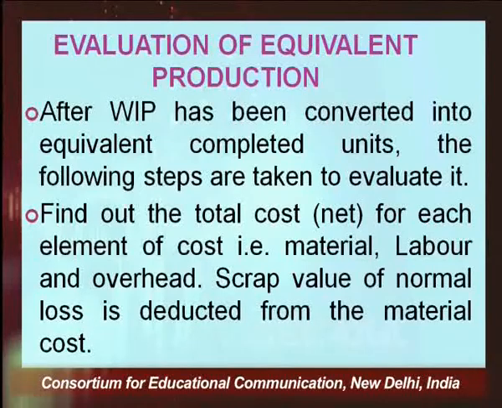Then the steps are: find out the total cost of each element of cost. That is, there are three elements broadly: material cost, labor cost and overhead cost. So, you estimate in terms of material how much work has been taken, in terms of labor how much work has been undertaken, and in terms of overheads what is the percentage of completion of the work that has been taken. And scrap value of the normal loss is deducted from the material cost.